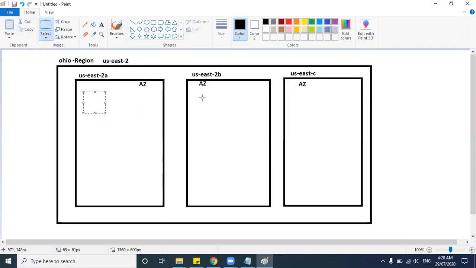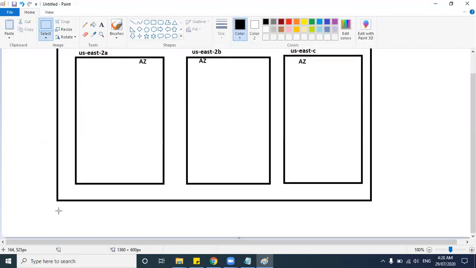Now all these availability zones should be connected and networked to each other. In order to connect these availability zones, there are some challenges. When they make the data centers in 3 different locations and make 3 availability zones, and consider it as one region, there are challenges for any cloud provider.